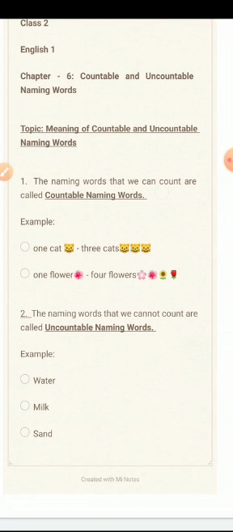So these naming words like water, milk, sand, we cannot show in numbers, but we can show them in quantity by saying some water, some milk, lots of sand. Like this we can show them by using words, not numbers. So we learn that naming words can be countable and also uncountable.